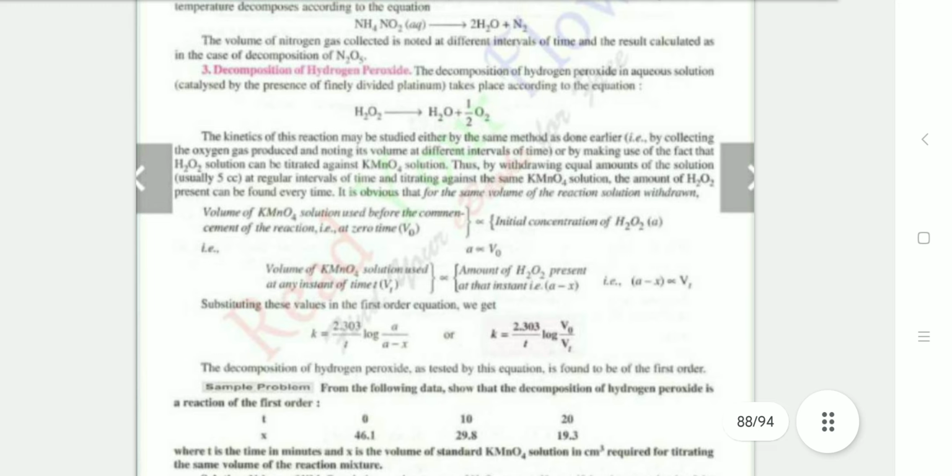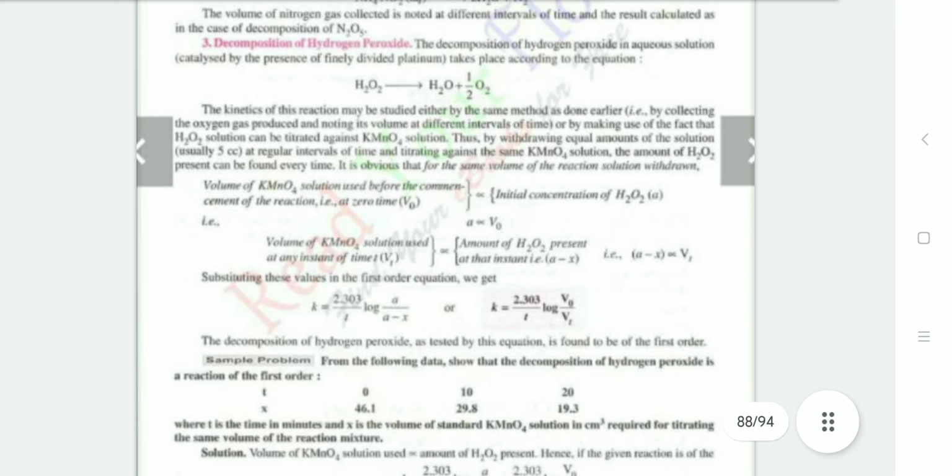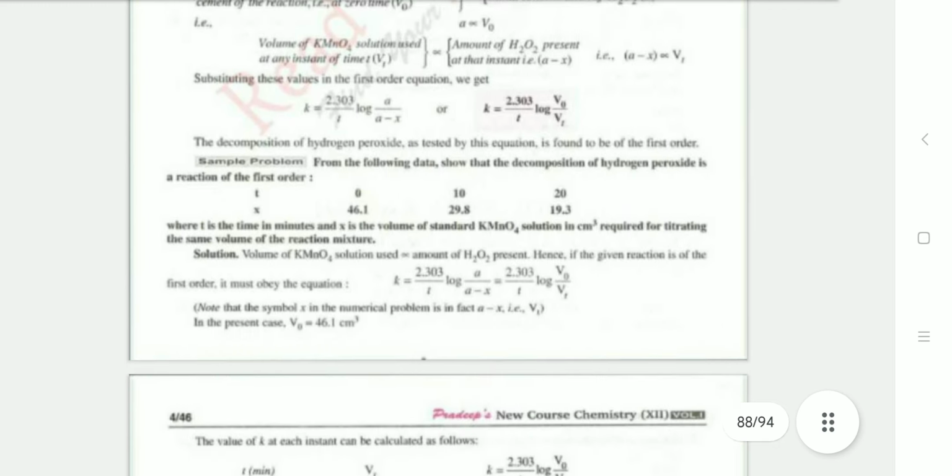Second is the decomposition of ammonium nitrate. An aqueous solution of ammonium nitrate at moderate temperature decomposes according to the reaction NH4NO2 converted into 2H2O plus N2. Third is decomposition of hydrogen peroxide. Decomposition of hydrogen peroxide in aqueous solution, catalyzed by finely divided platinum, takes place according to the equation H2O2 converted to H2O plus ½ O2, where k = 2.303/t log a/(a − x), or k = 2.303/t log V∞/(V∞ − Vt).